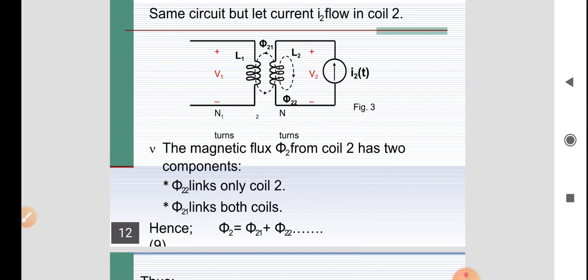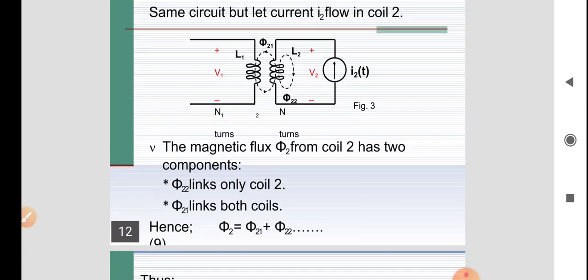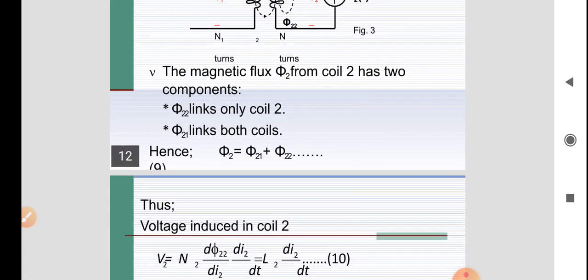But as the two coils are placed close to each other, due to this I2 current some other flux is also generated at L1. That flux is represented by phi 21, since it is due to the second current but links with the first coil.